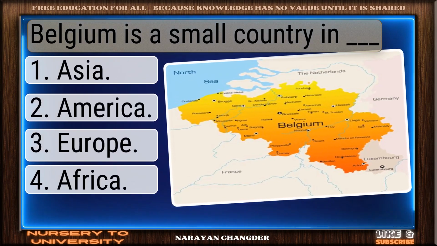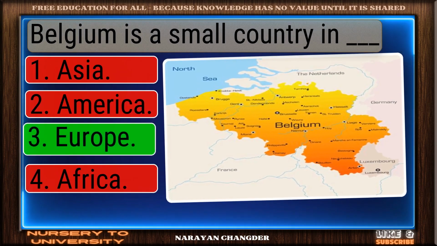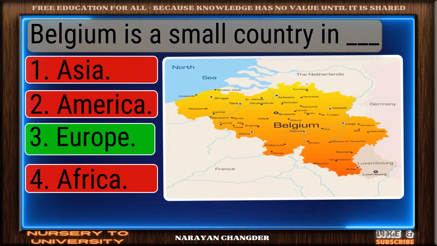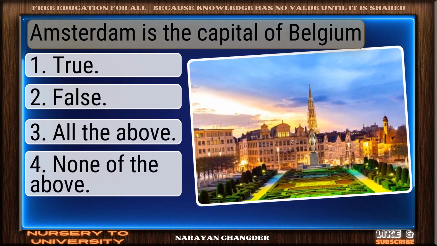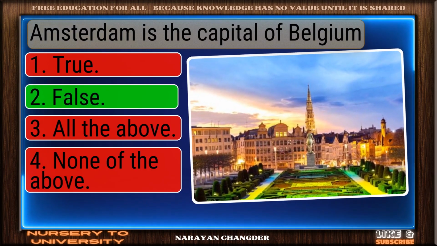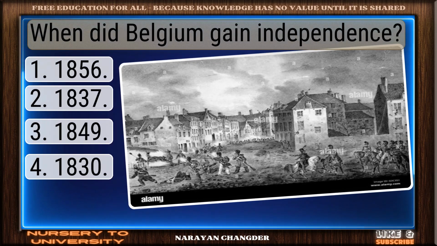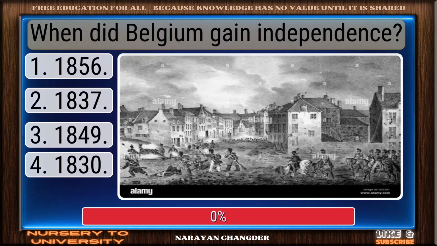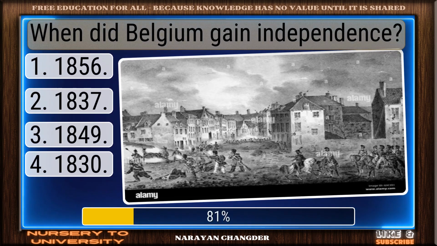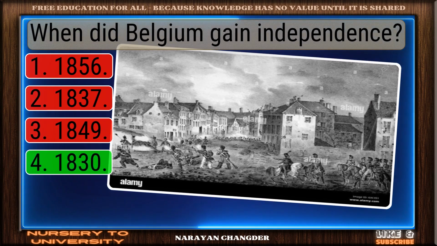Belgium is a small country in dash. Exactly. Europe makes sense. Amsterdam is the capital of Belgium. Nice work. False fits perfectly. When did Belgium gain independence? Good thinking. 1830 is right.